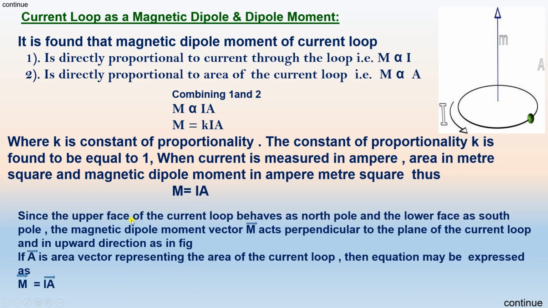Since the upper face of the coil behaves as a north pole and the lower face as a south pole, the magnetic dipole moment vector M acts perpendicular to the plane of the current loop in the upward direction, as shown in this figure. If A is the area vector representing the area of the current loop, then the equation may be expressed as the magnetic moment vector M equal to I A vector.